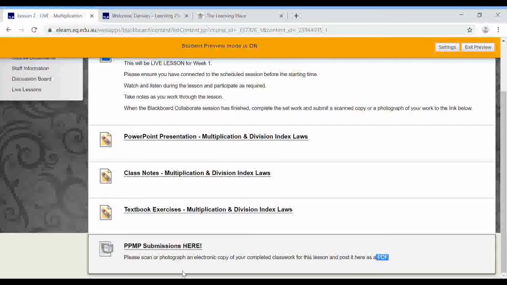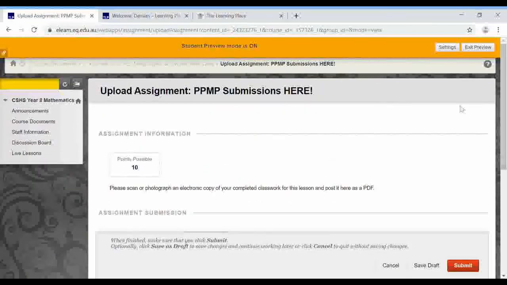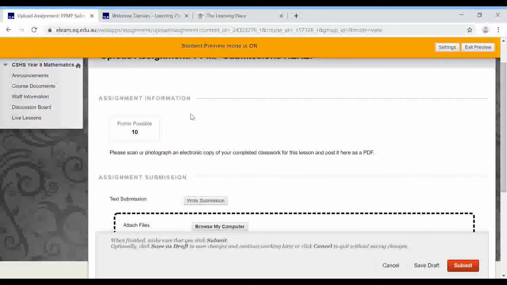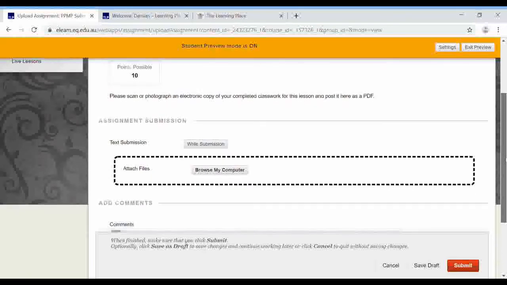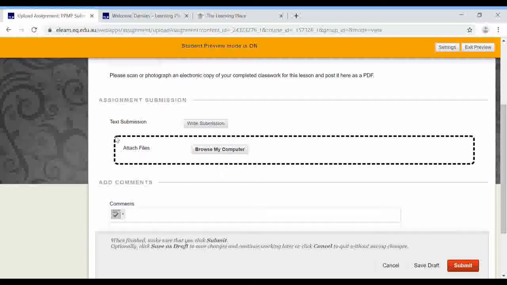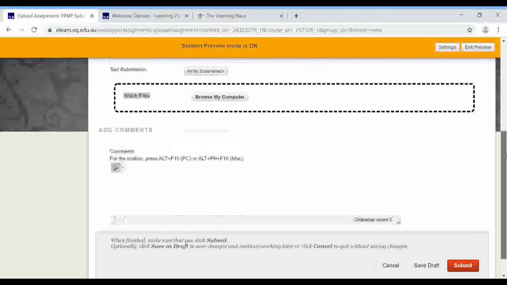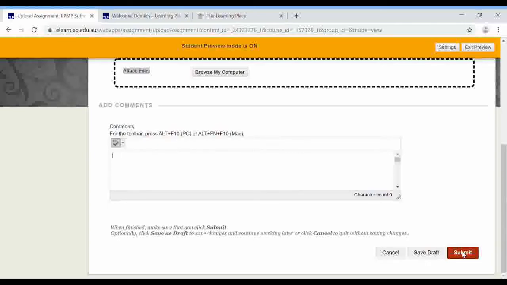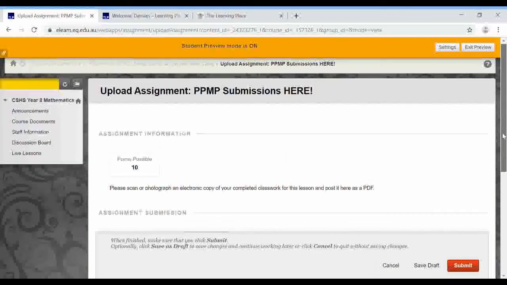Now if you find it easier to send it via email, send it via email, because this PPMP submissions folder will actually tell me via email that you have completed your work. Let me just go in here and show you what it looks like. I've made these out of 10, so it's basically completing your class work. And you'll notice that around this section here it says attach files. So you go and search for your file, you attach it in here, you can write a little message to me if you wish, and then you press submit. Easy done. That needs to be done for every lesson.